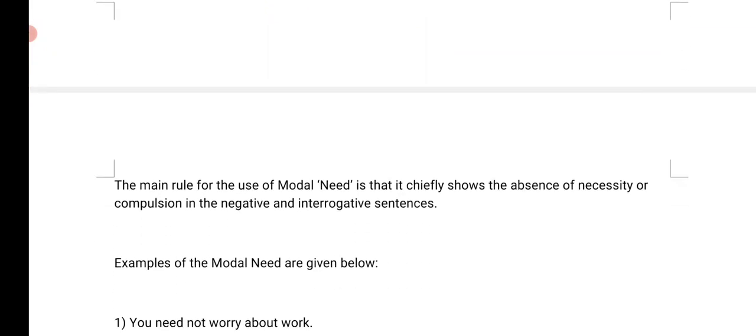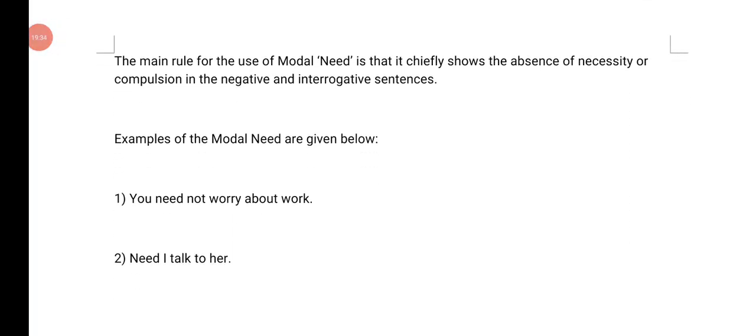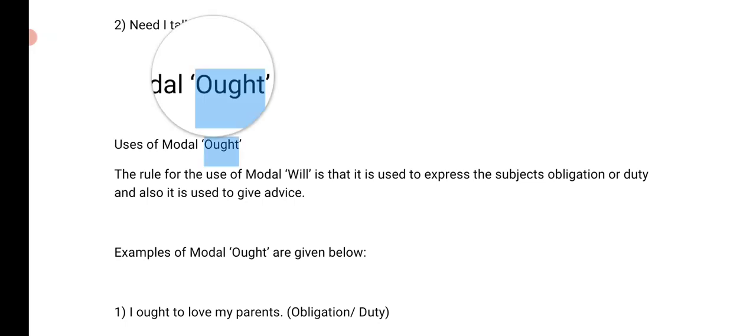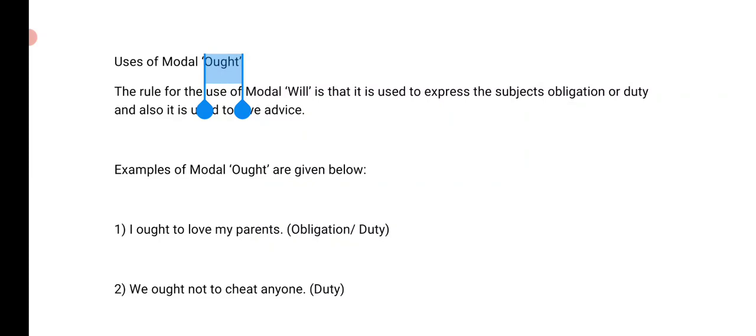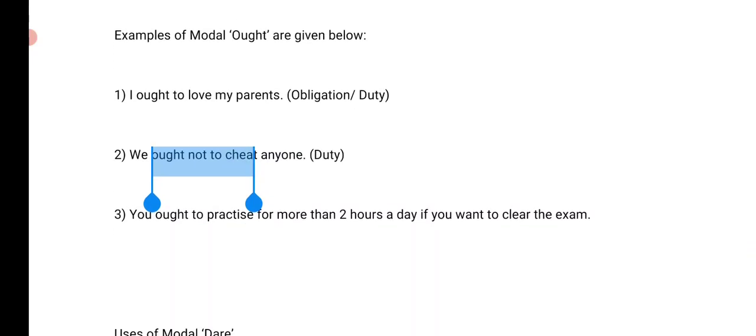And need is necessity. Necessity means which you have to do. For example, I need to talk to her, I need to talk to my class teacher, I need to complete my work. And ought to, I think we have already discussed. Ought to is like should, right? Obligation or duty. You should love your parents. I ought to love my country. We ought not. But ought to is always followed by the preposition to, right? And in the case of should, we don't use to, right? So either use ought to or should.